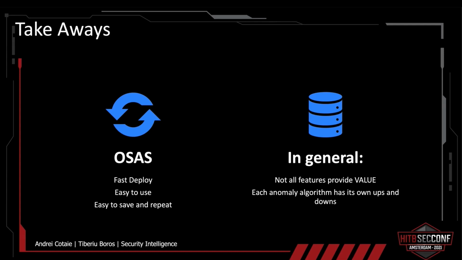In general, there were a couple of things I want to highlight here. First of all, One-Stop Anomaly Shop is an anomaly detection tool, and it does its best in detecting anomalies. But not all features provide value, and they might make the algorithm work harder or the anomalies be more broad. And also, each anomaly algorithm that's there can have different performance on different data sets and use cases. So that's why we highly recommend that you experiment with data. Again, OSAS is really easy to use. It's really easy to make a model, and we highly recommend it as a research platform, but also as a production platform, because once you have a model file, you can quickly deploy it wherever you need in the infrastructure.